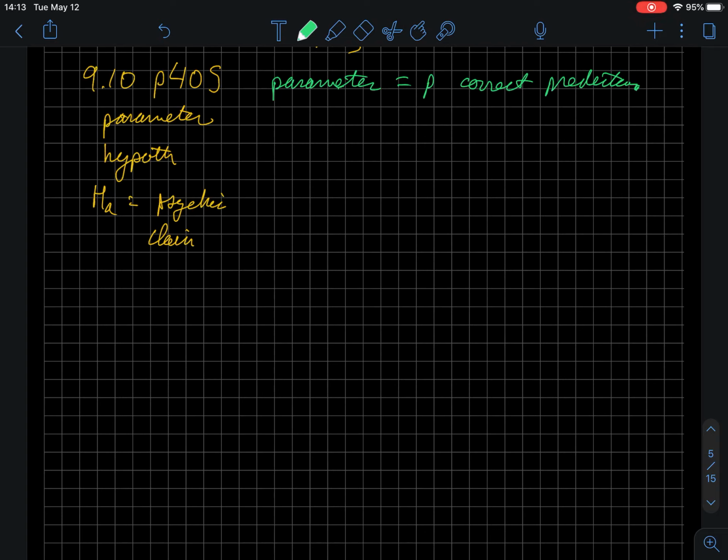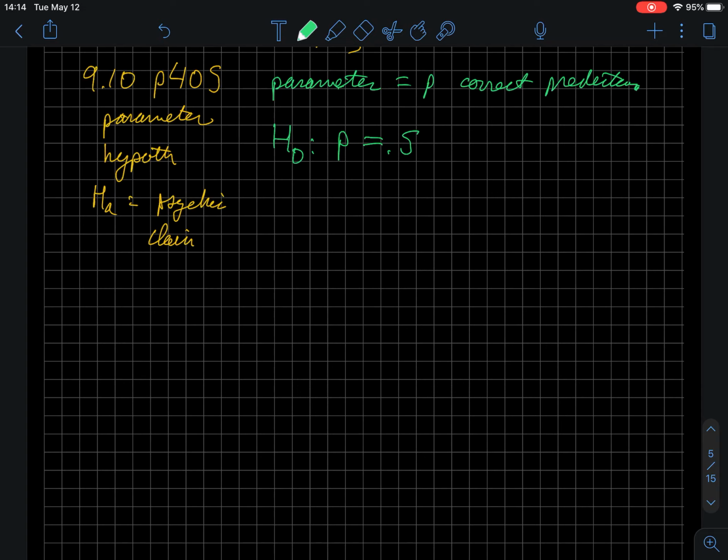Since it's a coin flip, we know that in the long run the coin flipping is going to be 50-50, so we would say that the null hypothesis is that in the long run the psychic will predict correctly half the time, so p is equal to 0.5. That's the null, so that this person could guess it like half the time.